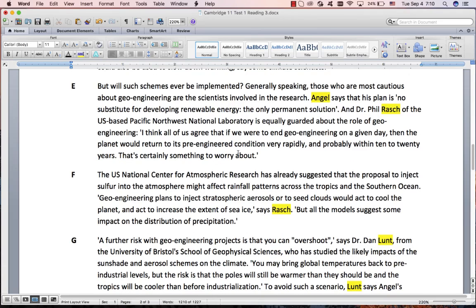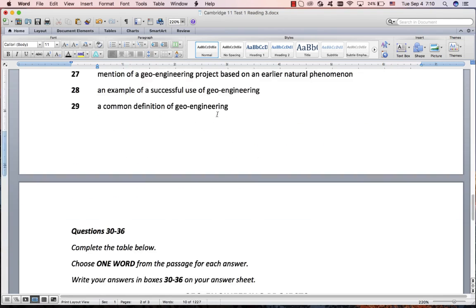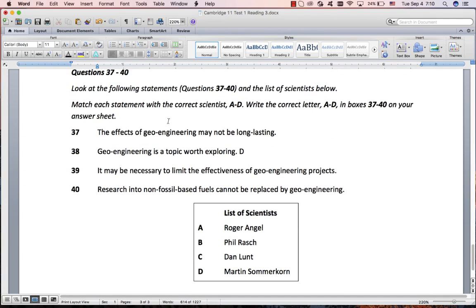Now, there's only one more thing that angel says, and that's this. So this must be there somewhere. No substitute for developing renewable energy. Renewable energy is the only permanent solution. If you see this, then this is talking about this. So we want renewable energy. There's no substitute. Not long lasting? No, I don't see anything about long lasting. Limit the effectiveness? No.